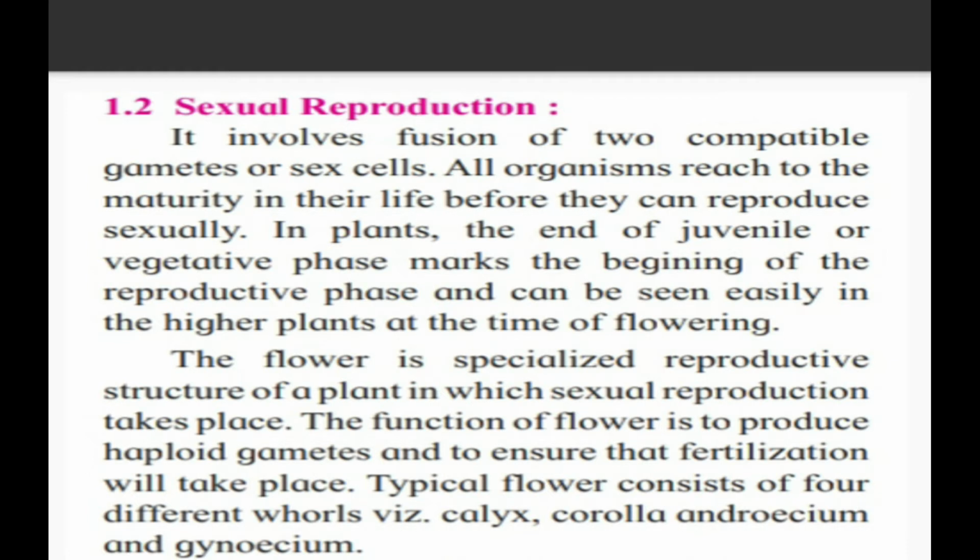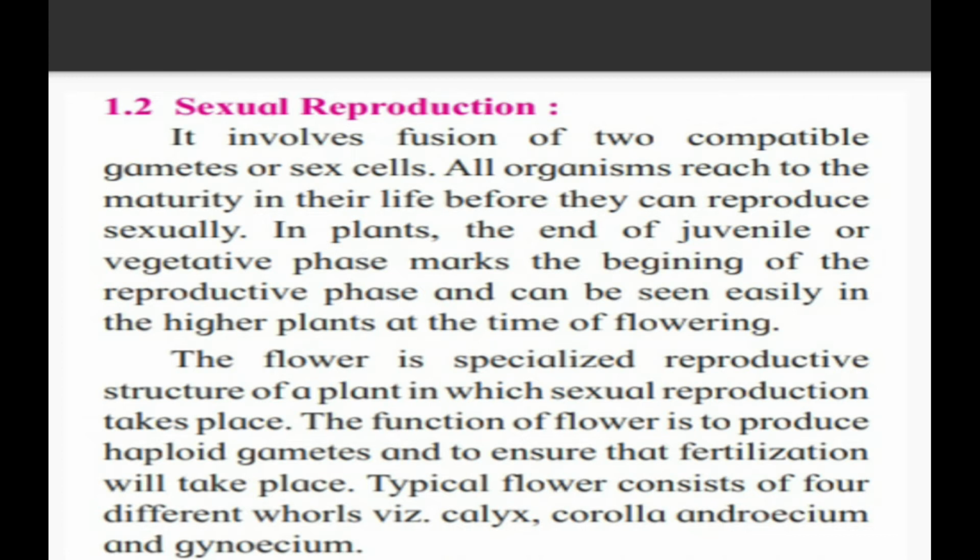A typical flower consists of 4 different whorls. Whorls means types, that is calyx, corolla, androecium and gynoecium. Whatever flower we have, that flower is divided into 4 different parts: calyx, corolla, androecium and gynoecium.